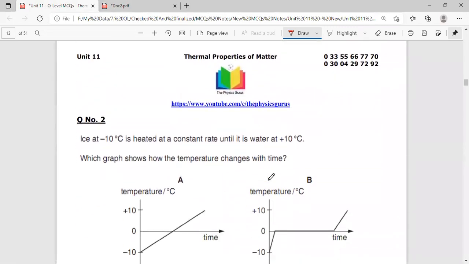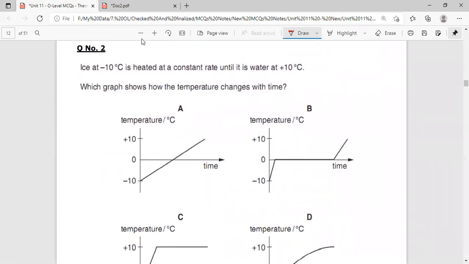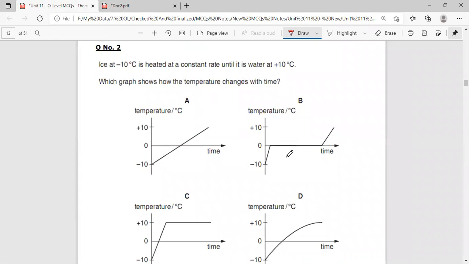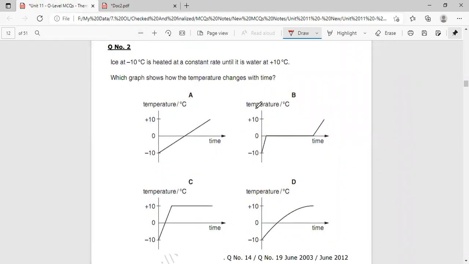Then we will move towards MCQ number 2. Ice at -10 degrees Celsius is heated at a constant rate, so -10 degrees Celsius until it is water at +10 degrees Celsius. Which graph shows the temperature that varies with the time?